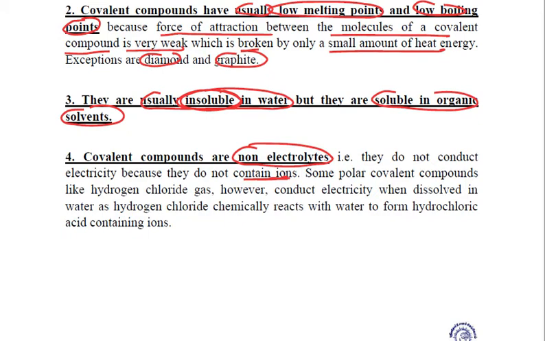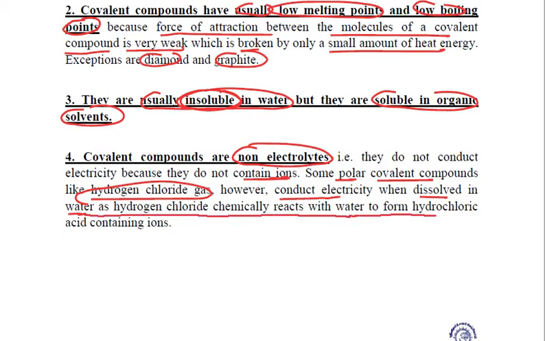There are a few exceptions. There are certain polar covalent compounds like hydrogen chloride gas. It conducts electricity when it is dissolved in water, as hydrogen chloride chemically reacts with water to form hydrochloric acid. Now this hydrochloric acid contains ions. So again, it is the presence of ions due to which any compound is going to conduct electricity. If the ions are not present, then the electrical conductivity won't be there. Got it? So these are a few properties of covalent compounds.